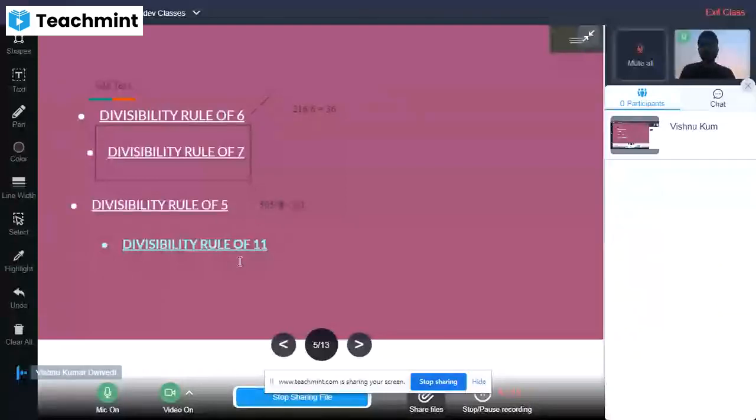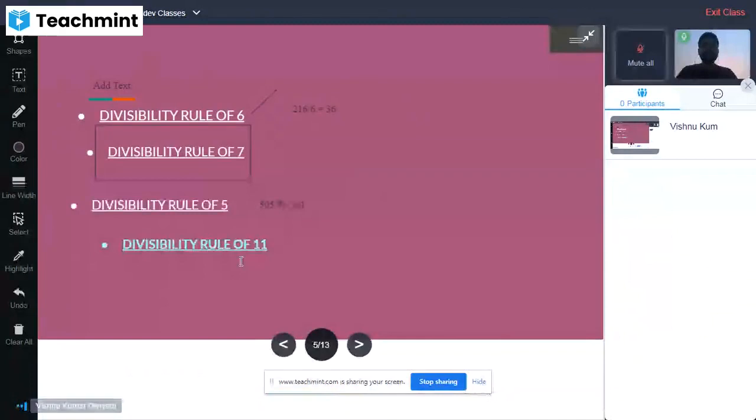About the divisibility rule of 11, we will find that if the difference between the sum of the even-place digits and the sum of the odd-place digits is 11 or 0, or a multiple of 11, then the number will also be divisible by 11. Alright.